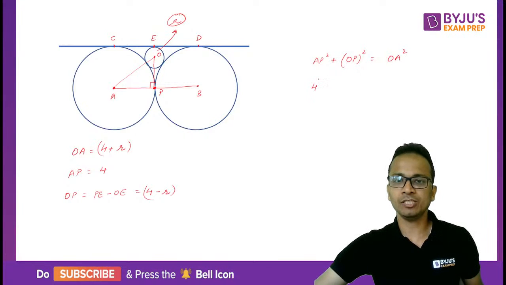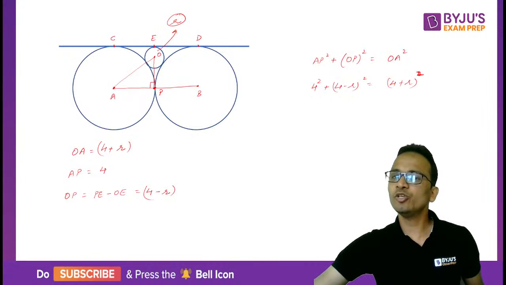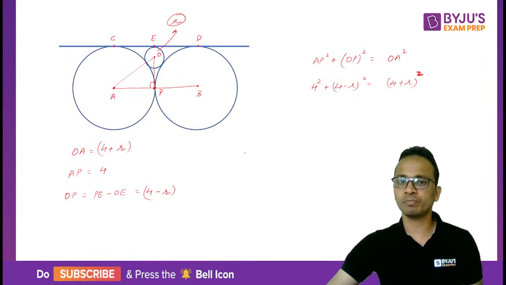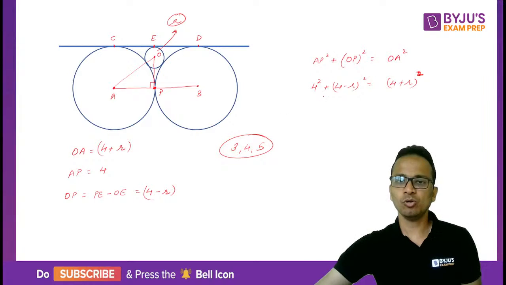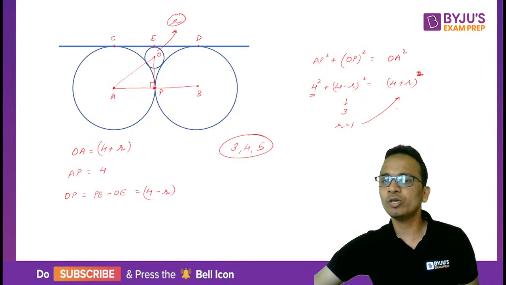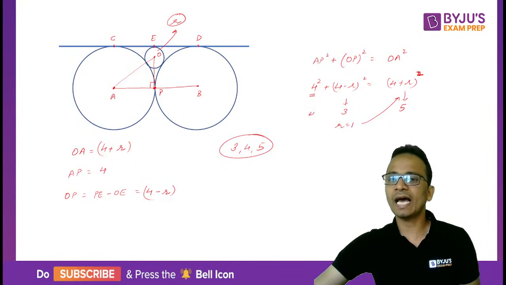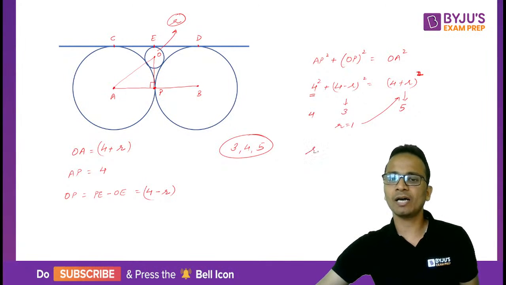So AP square, that means 4 square plus 4 minus r whole square should be equal to 4 plus r whole square. Now you can use the knowledge of some of the Pythagorean triplets. So a basic Pythagorean triplet is 3, 4 and 5. Okay, so I already have 4 here. So if this is 3, then r will be equal to 1. And if r equal to 1, so this will be 4 plus 1, that is 5. Okay, so yes, I can complete a Pythagorean triplet 3, 4 and 5. So I can say that the value of r is equal to 1.